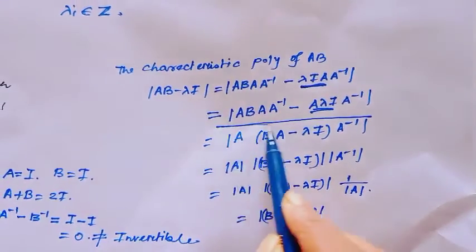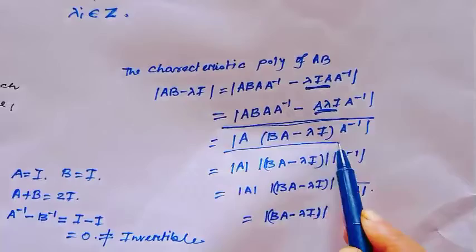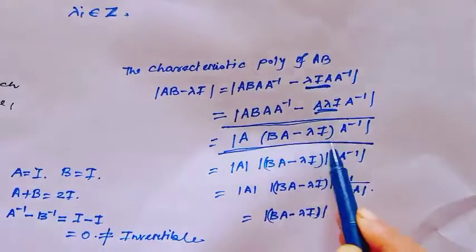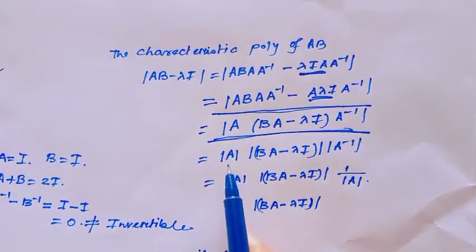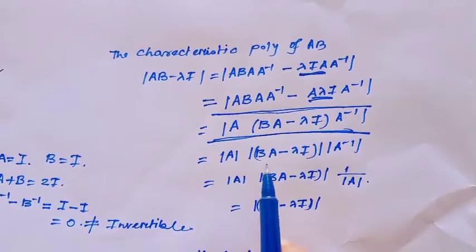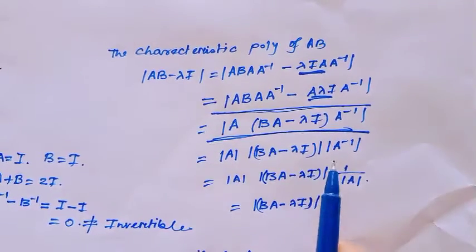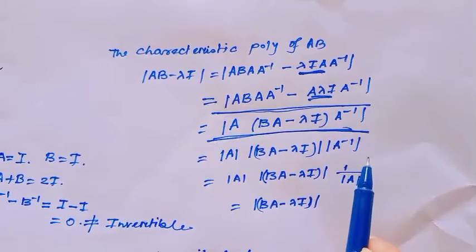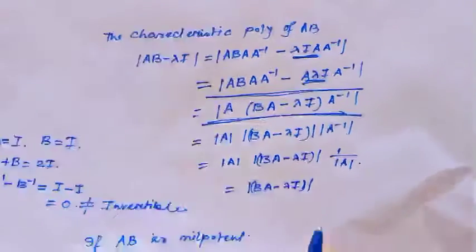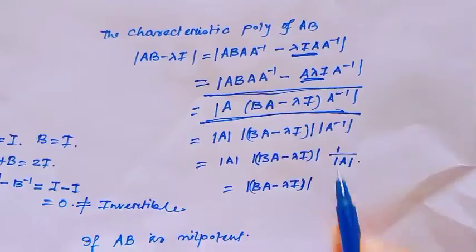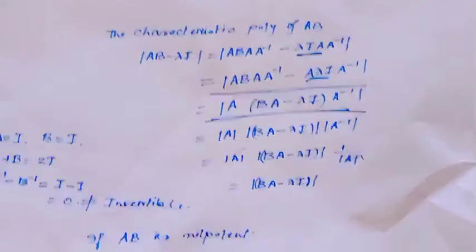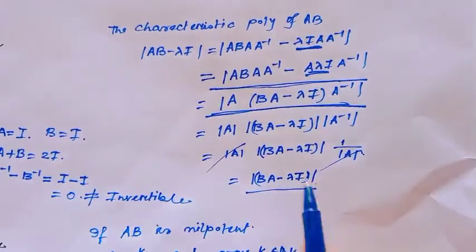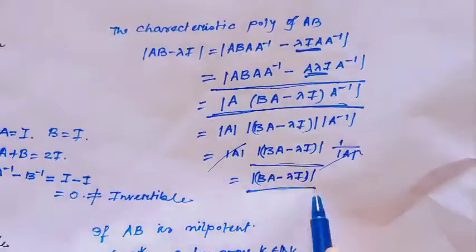By the property of determinant, this equals determinant of A times determinant of BA minus lambda I times determinant of A inverse. Determinant of A inverse is 1 over determinant of A, so they cancel, and this equals determinant of BA minus lambda I.